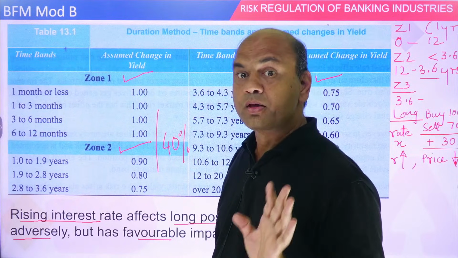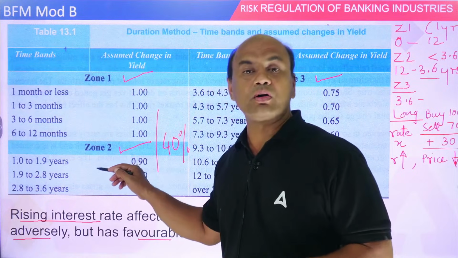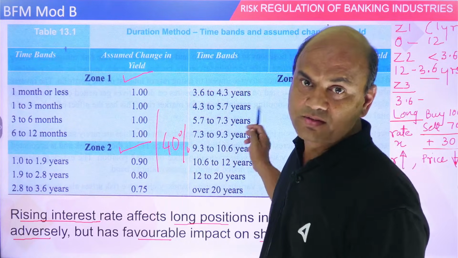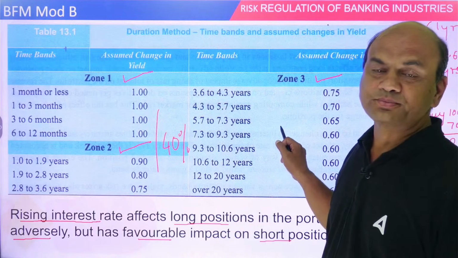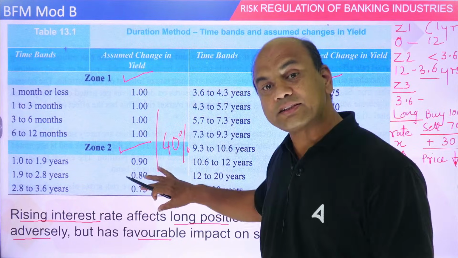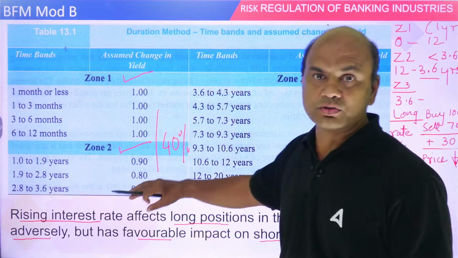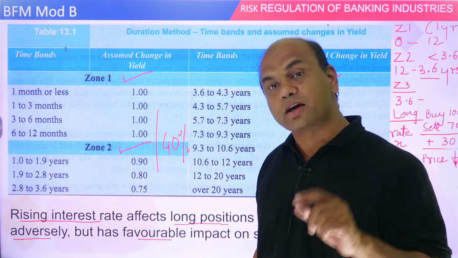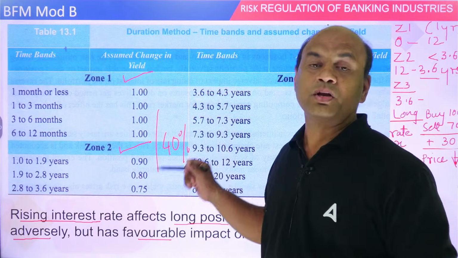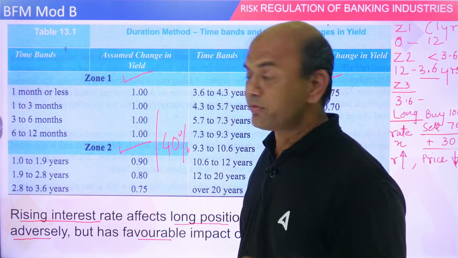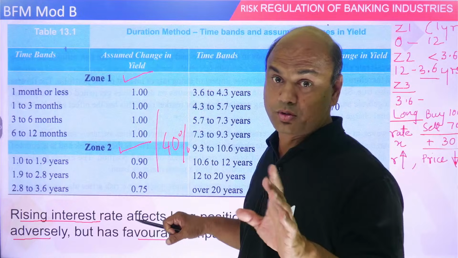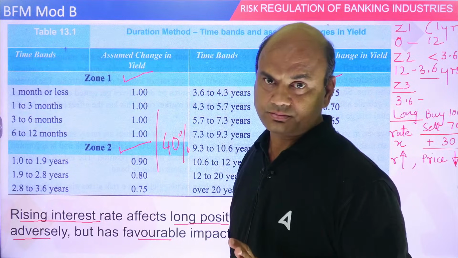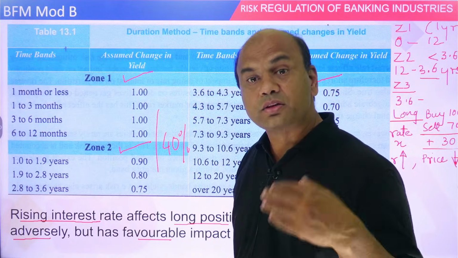So if I am adjusting a bond of zone 2, let's say 2 years, and the second one is 5 years, in which zone are they? Adjacent zones, zone 2 and zone 3. So what will be the disallowance? Again 40%. When you are adjusting bonds in adjacent zones, pay attention, don't miss it, you will be taking a disallowance of 40%.